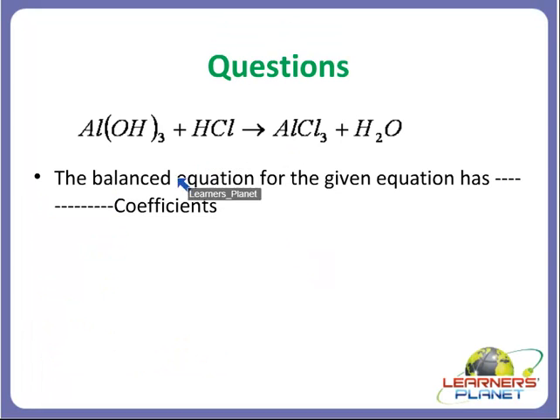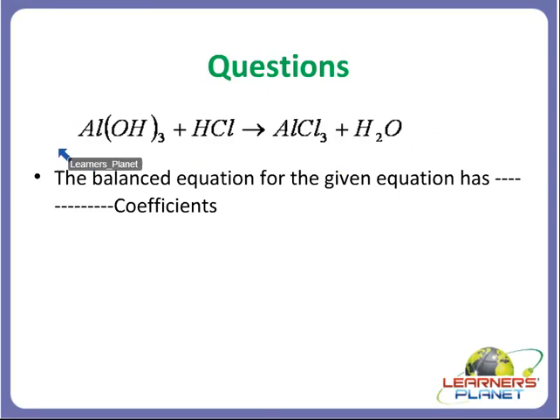So it is a big equation. What is this compound, students? This is a symbol for aluminium. This is a symbol for hydroxide. So this whole is aluminium hydroxide. You get my point? It is aluminium hydroxide. This is hydrogen chloride or hydrochloric acid. When these are reacting, what am I getting is aluminium chloride and water. Okay, students. So I have got this thing.